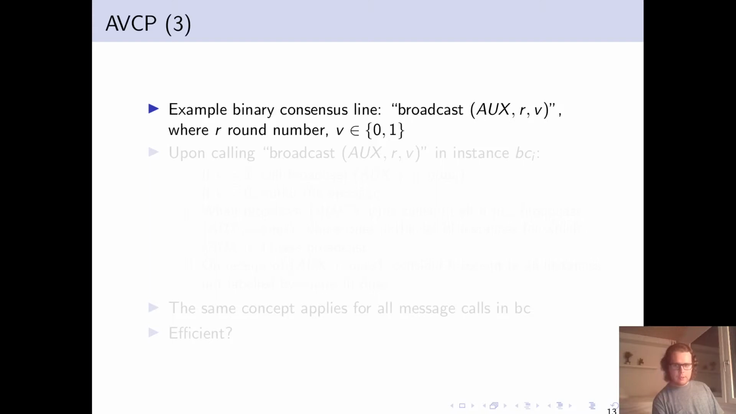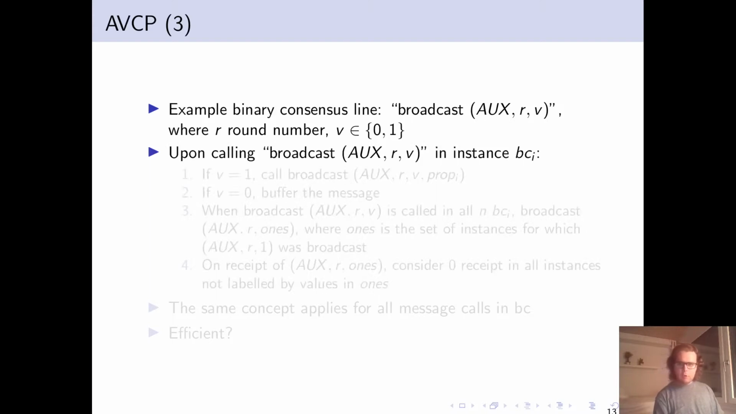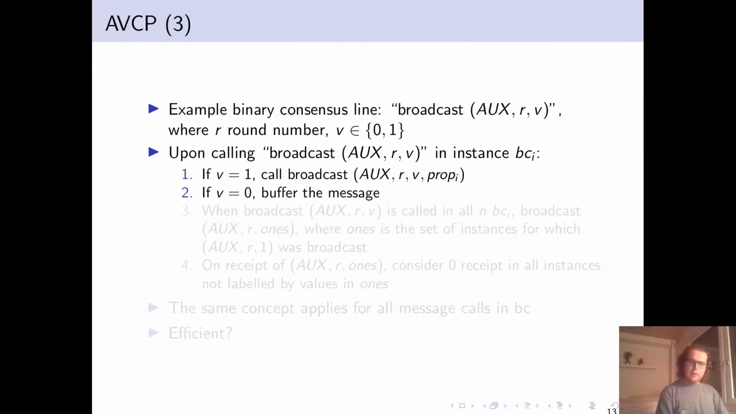So considering that same example, when we call the broadcast, if the value is 1, then we can broadcast the value. And because we know that we RB delivered the value, so too will everyone else, and eventually they will be able to process the message. If V is 0, we buffer the message.